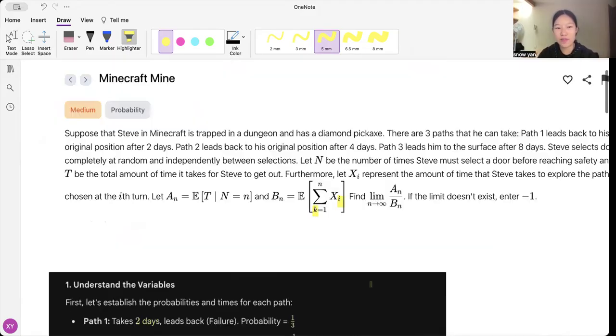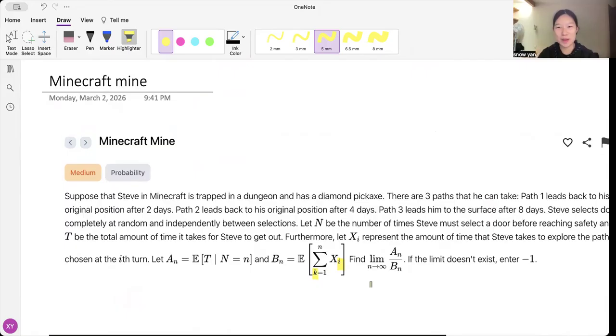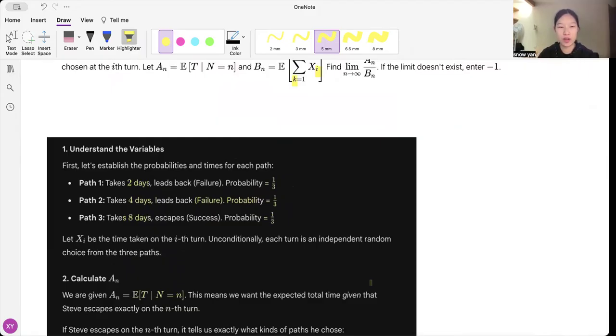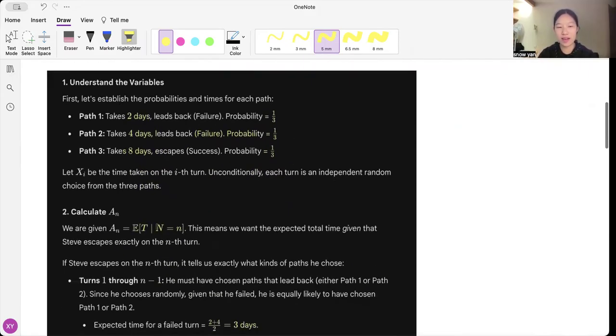I think this question was quite fun. I didn't expect Minecraft to show up in the quant questions, but I think it's a pleasant surprise. I think it's relatively easy as long as you understand what the terminology is asking for. The major thing here is that given N is equal to n, we know that it took n turns. So we logically deduce that the previous n-1 turns failed, and then the last one was a success, and then we can work it out from there. Okay, cool. Let's end it off here.